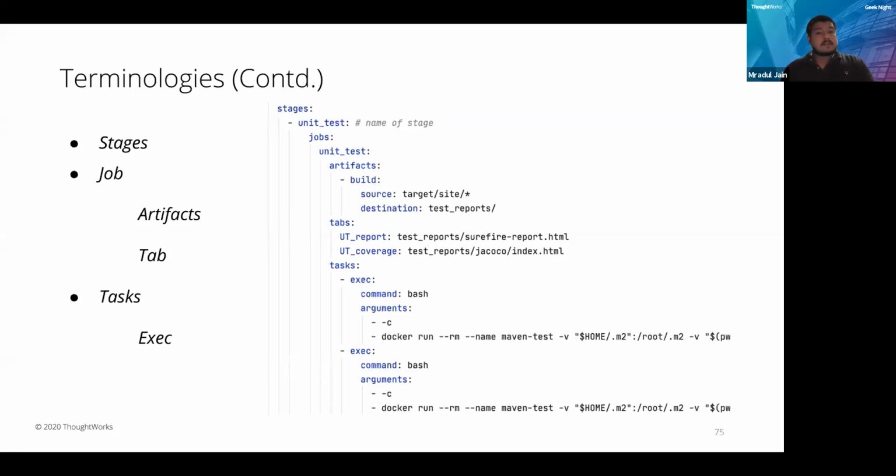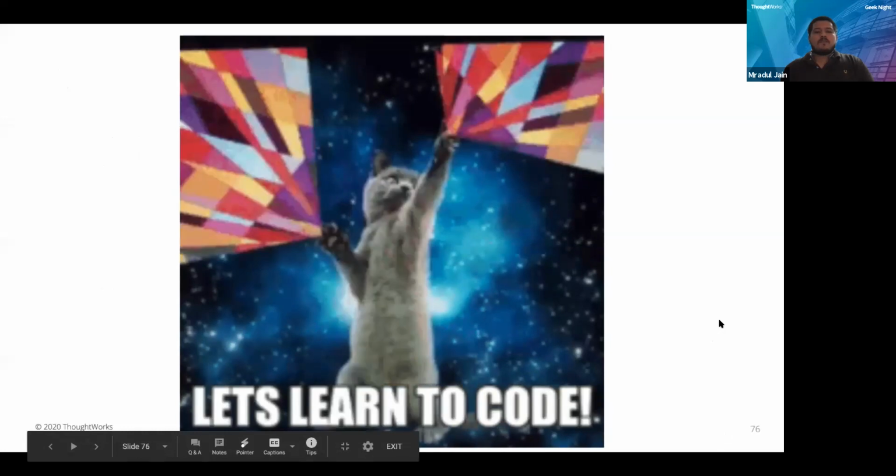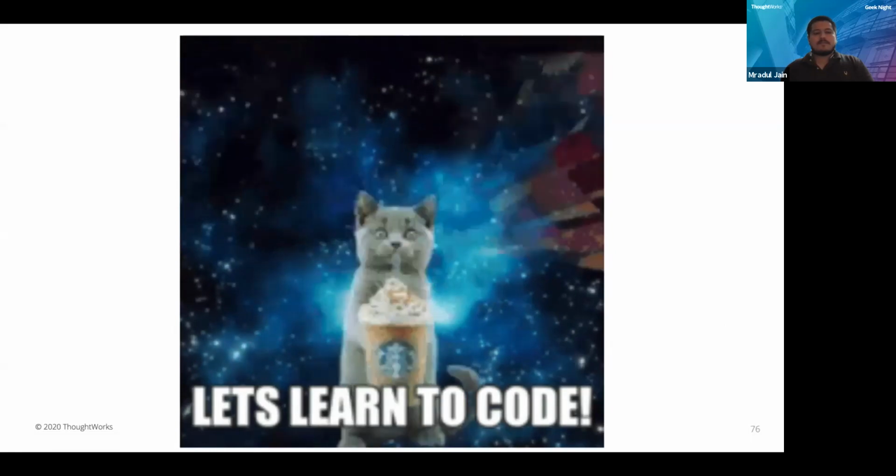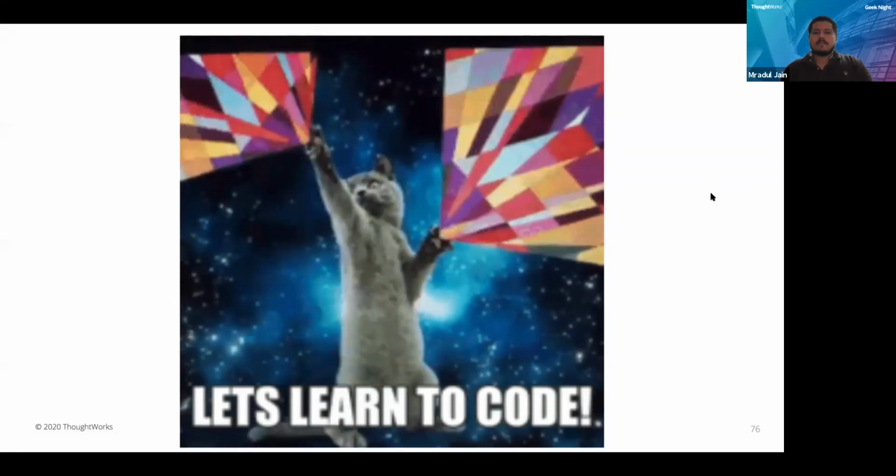test report. In the task, the final execution takes place where you want to execute the code, where you want to execute your command, where you want to complete your task, the command which is finally deploying the code to the server. So yeah, in this way, we can define the stage, various stages in a pipeline, and pipeline as code will definitely help in reducing the manual work. So yes, next slide. So yes, let's learn to code. Yep. So that's it from my end. Next slide, please.